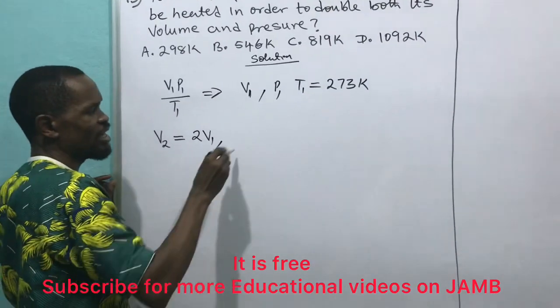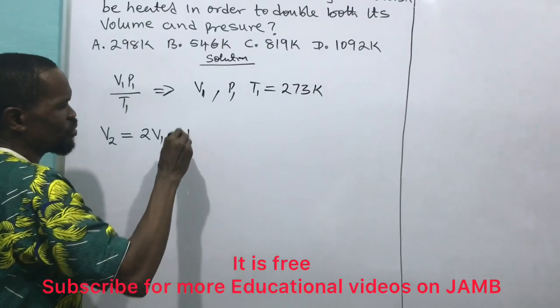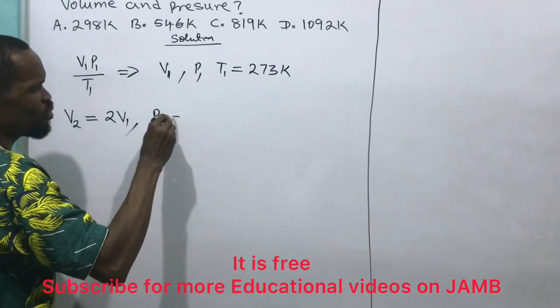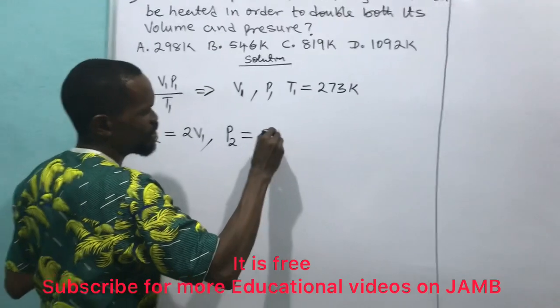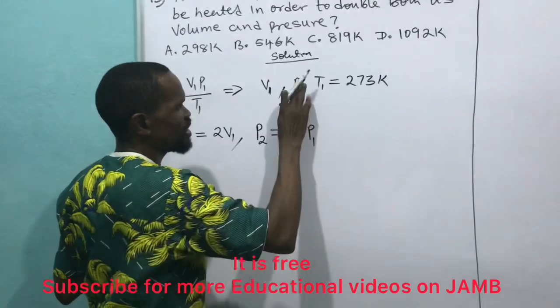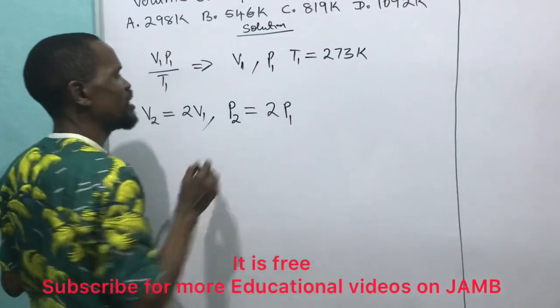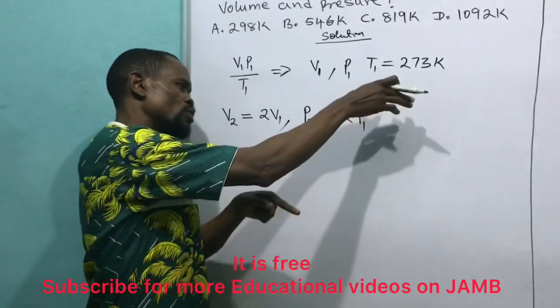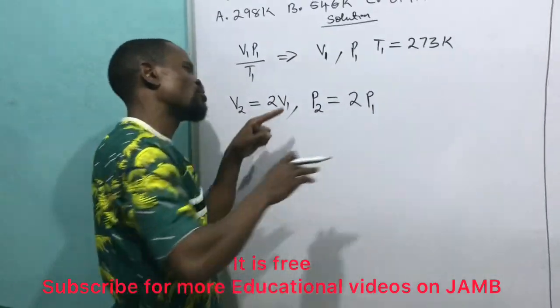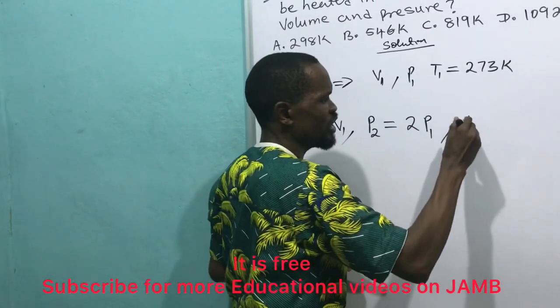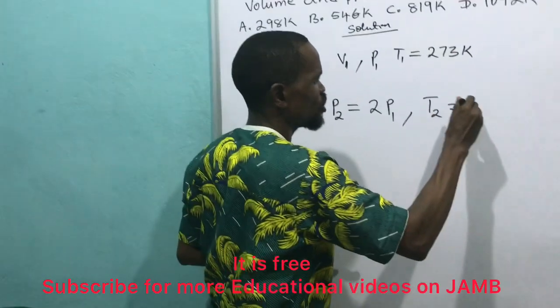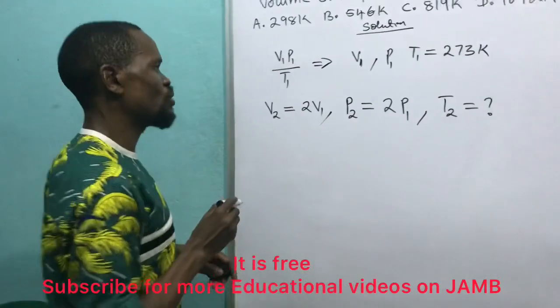Double the pressure, which is pressure 2, should be 2 times P1. Look at the P1 here. Then for it to double, the temperature becomes T2, which is the question mark.